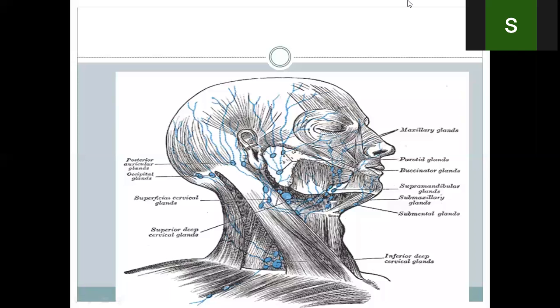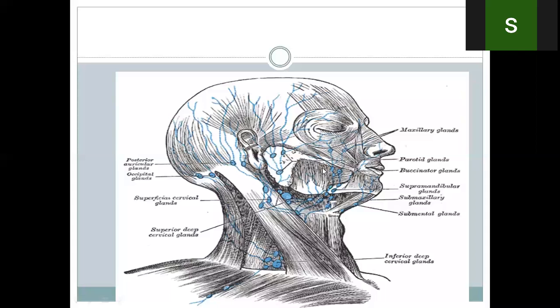Okay. So what are the superficial nodes? We have superficial nodes in the face and superficial nodes in the neck. Okay. So we will discuss all the superficial nodes, and then we'll come and discuss the deeper nodes. Regarding the superficial nodes, we have these buccal nodes.